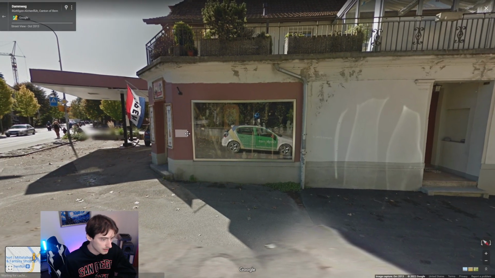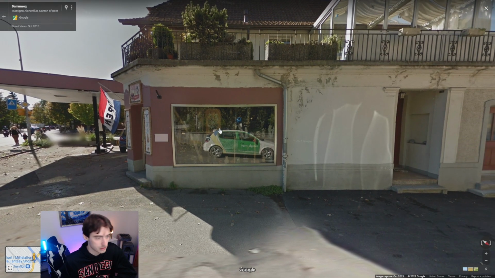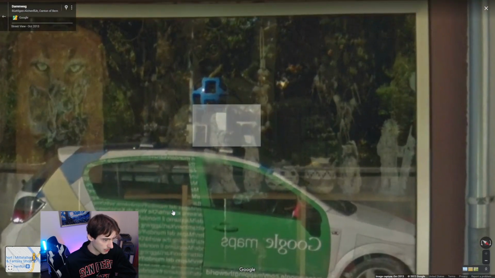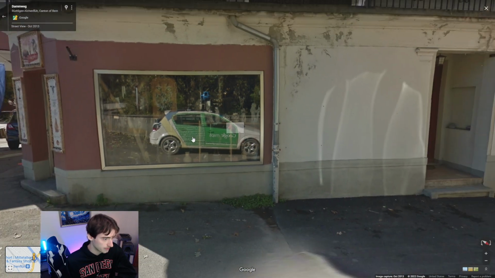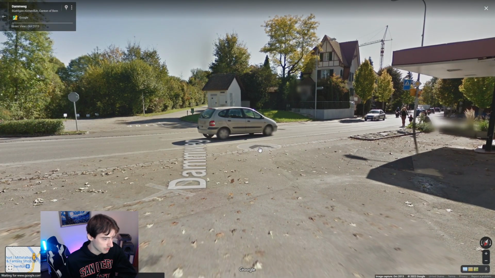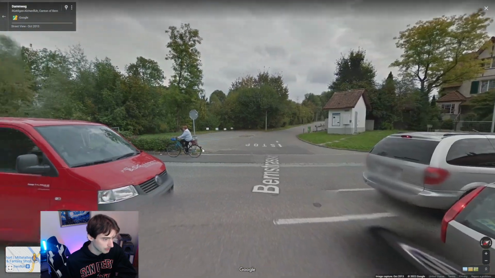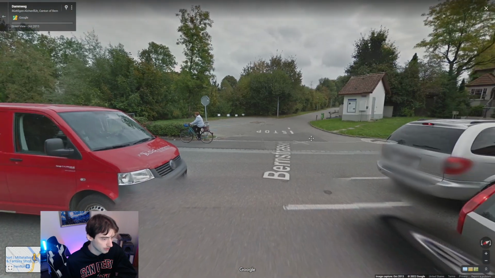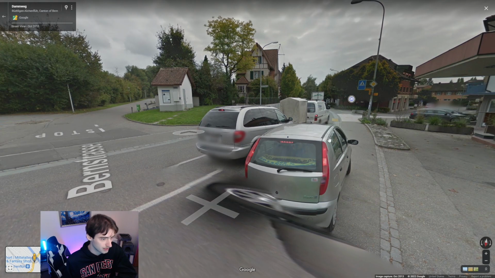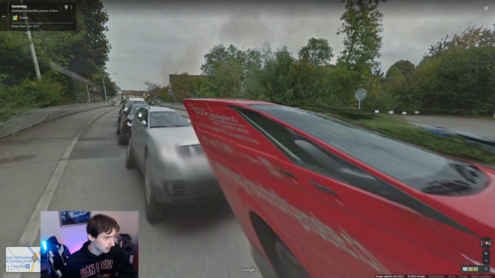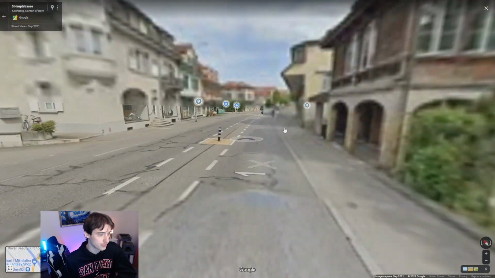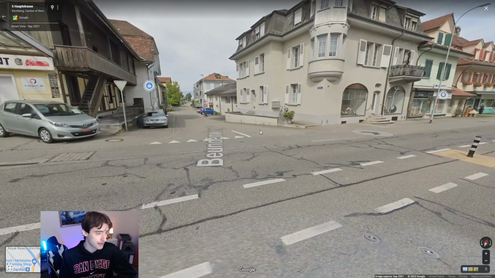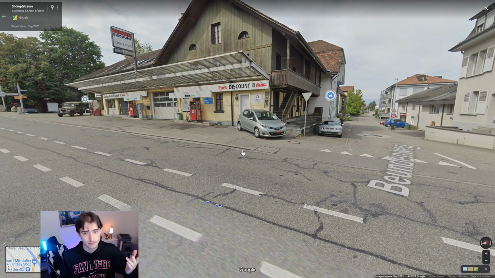The other country that does this is actually Switzerland. Now we've got a very nice view of the actual Google car here. And as you can see, the camera is just sitting right on top of this smaller car. We are a lot lower to the ground, if you notice. Look how short we are compared to other countries where we're a lot taller. We can see the tops of cars. Here, we're kind of level with them. So if you ever think that you're in Switzerland or Japan, take a look at the height of the car, and that might be able to tell you where you are.